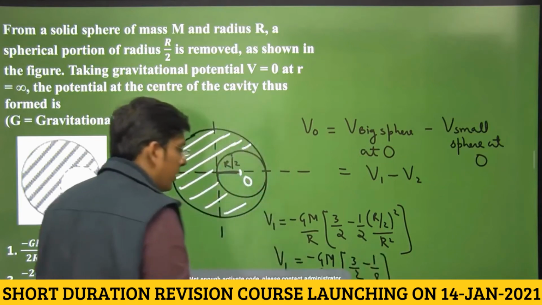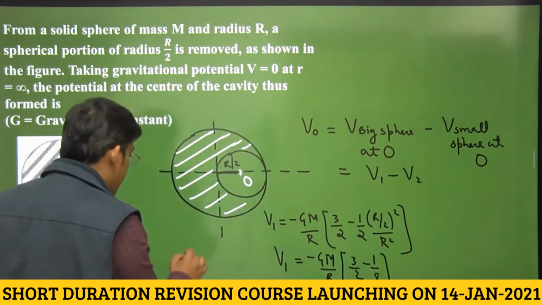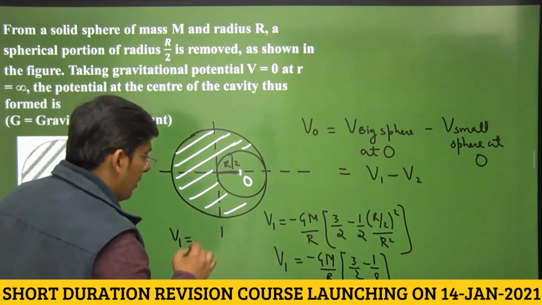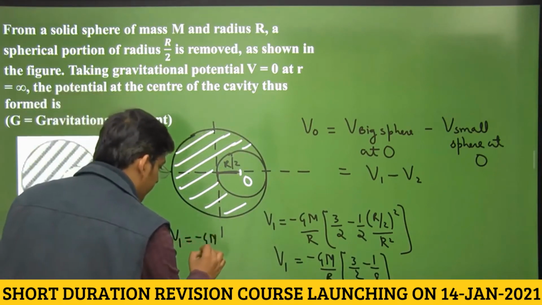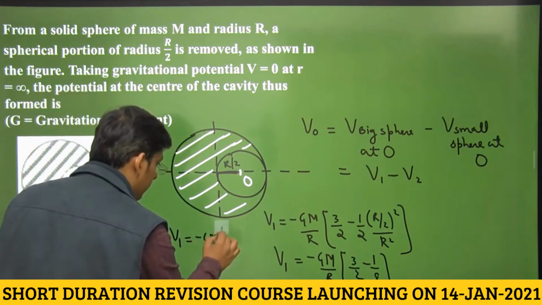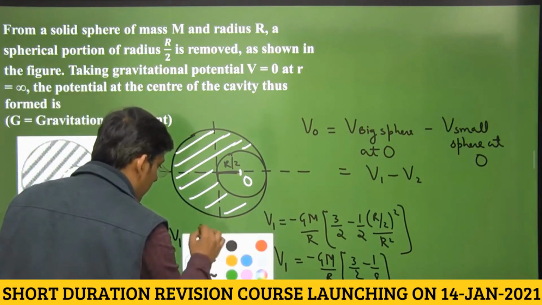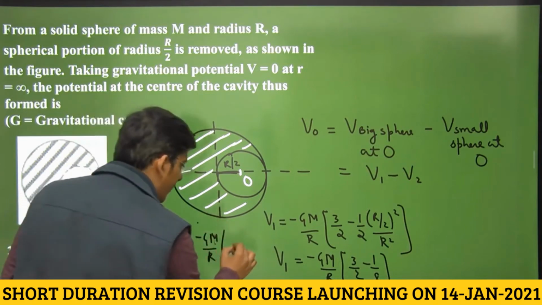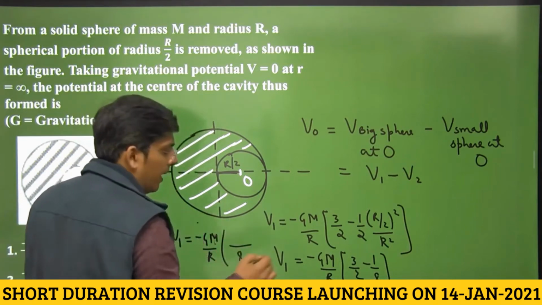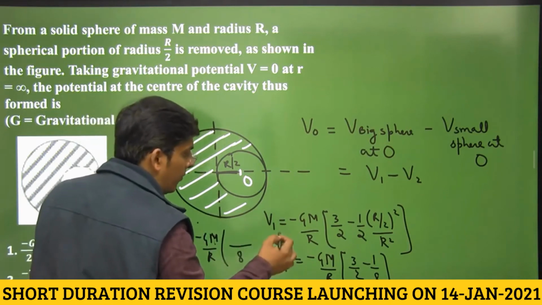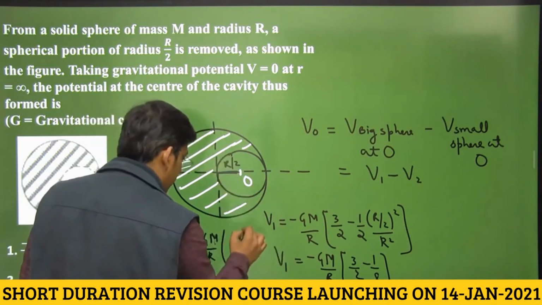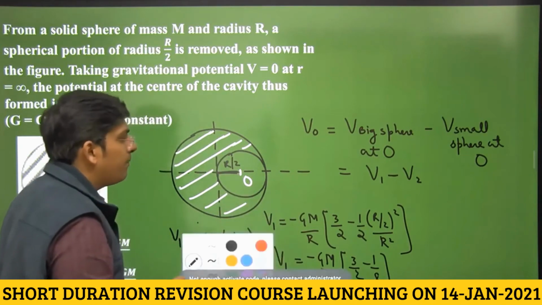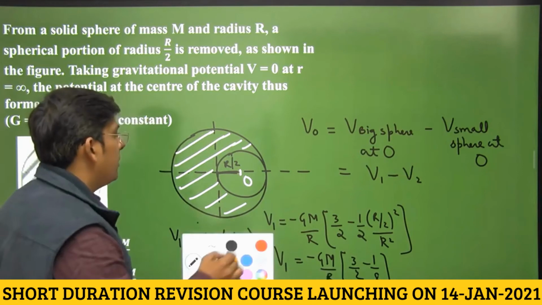Okay, so can we take the LCM here? Yes, we can take the LCM. This is actually minus GM by R times 3 by 2 minus 1 by 8, LCM is 8. This is 12 minus 1, that is 11 by 8, minus GM by R. No problem. Can we calculate the potential due to the small sphere?